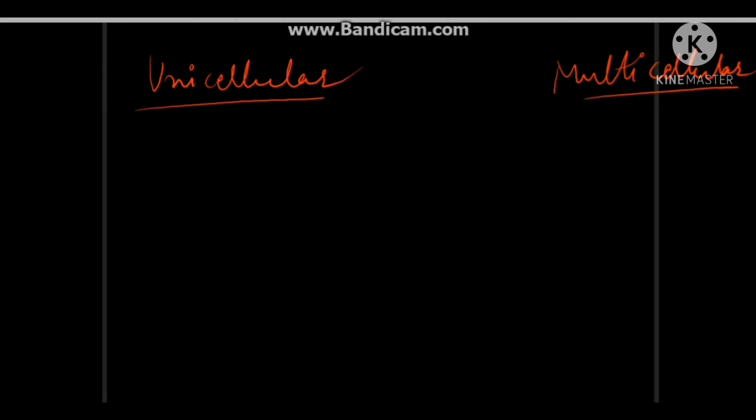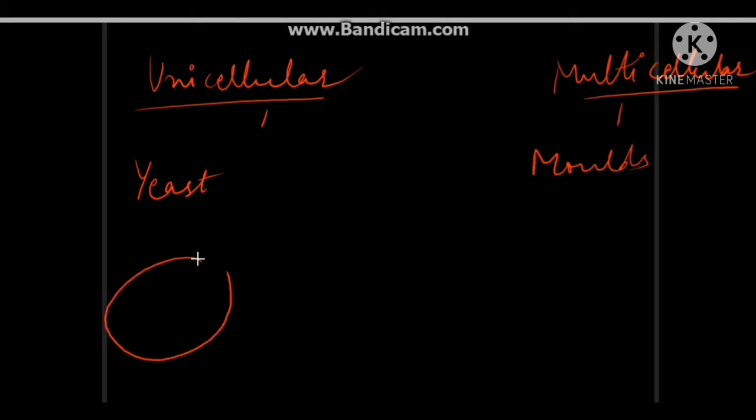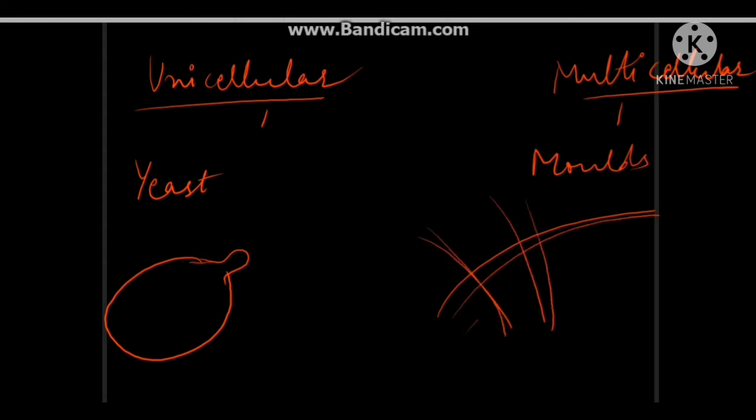On the basis of their cell structure, we know that they are of two types, unicellular and multicellular. The examples are yeast and mold. The yeasts are unicellular structures and they show a structure like this. And molds are multicellular in nature and they show a structure like mycelium, or you can say the root-like appearance they have.